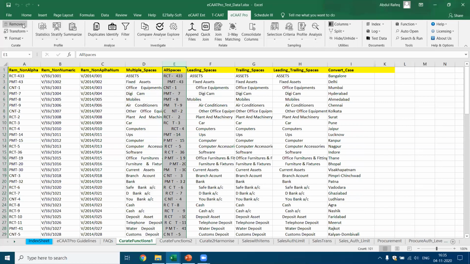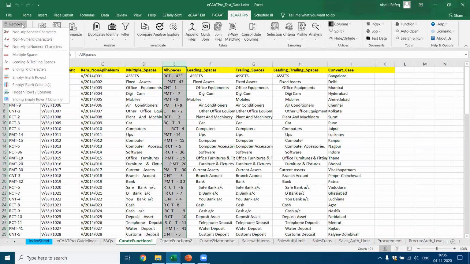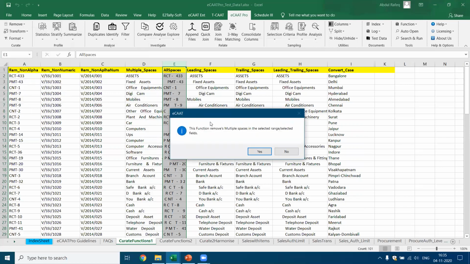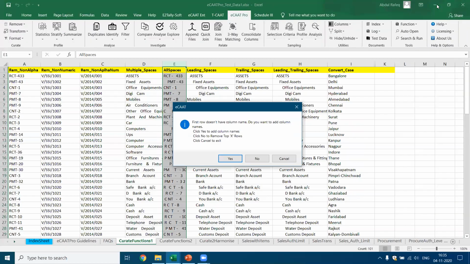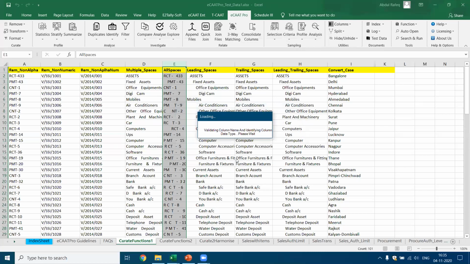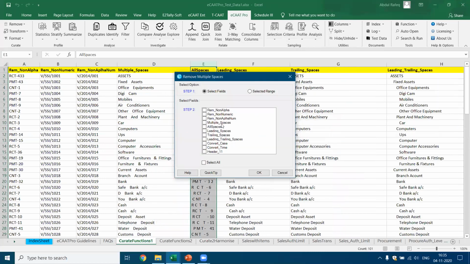For example, I have this data, remove all spaces. Let's say I go here and I say remove multiple spaces. This function removes multiple spaces in the selected column. Now, the first row doesn't have column names because there are some special characters here. I say yes. It does the validation. Then after that, it gives you this. Then where do I want to perform? I want to perform on the column multiple spaces.